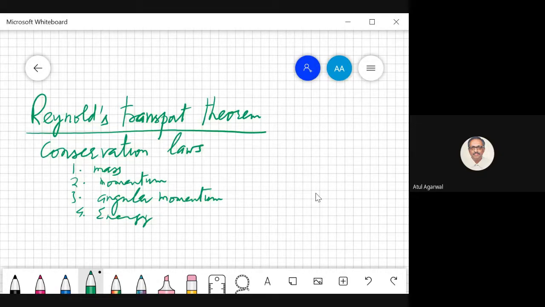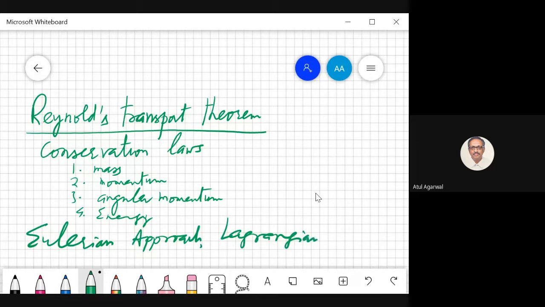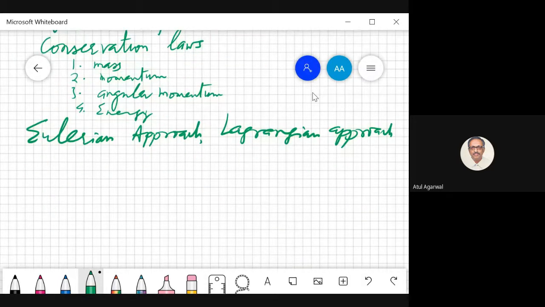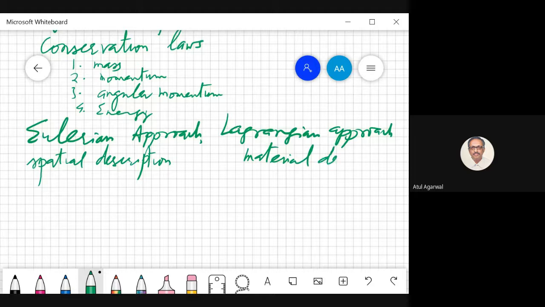So we have an Eulerian approach. And we have a Lagrangian approach. So this is also known as spatial description. And this is known as material description. So what is the difference between the two?